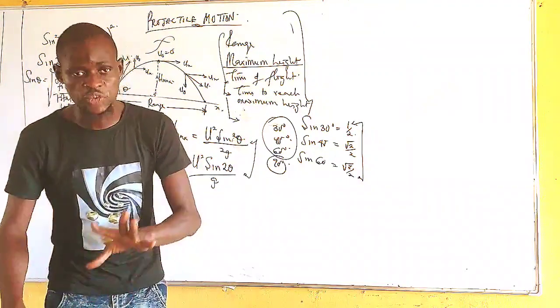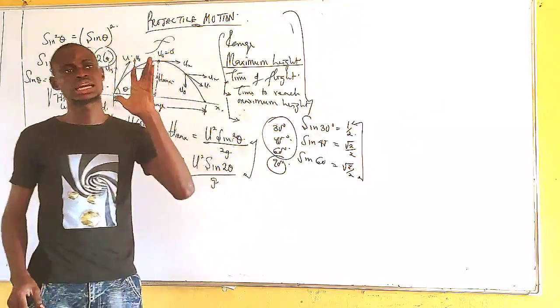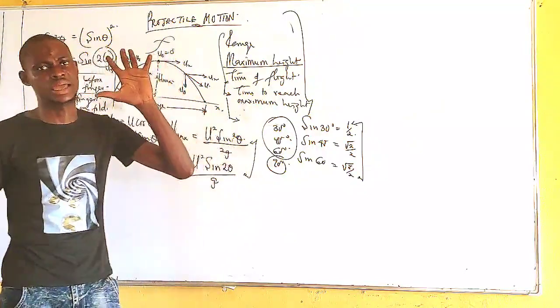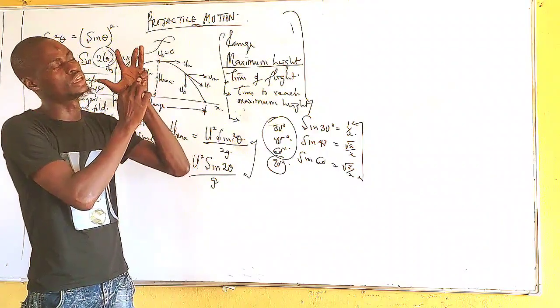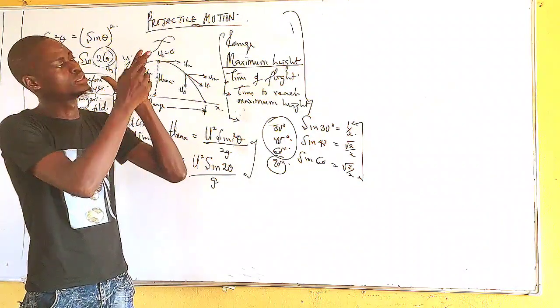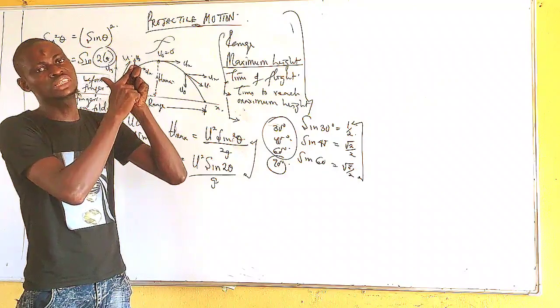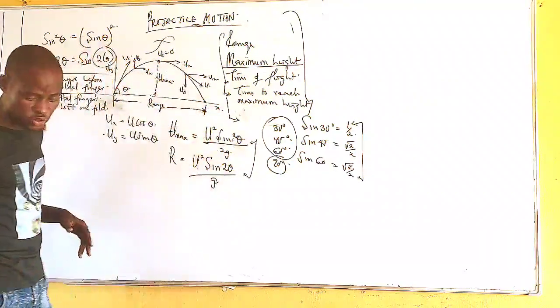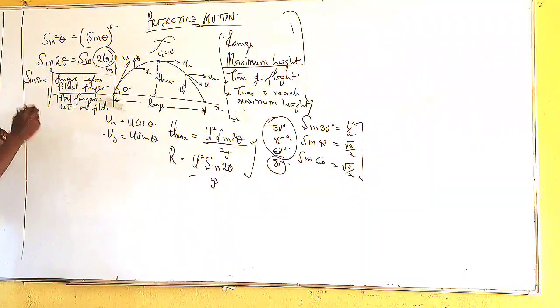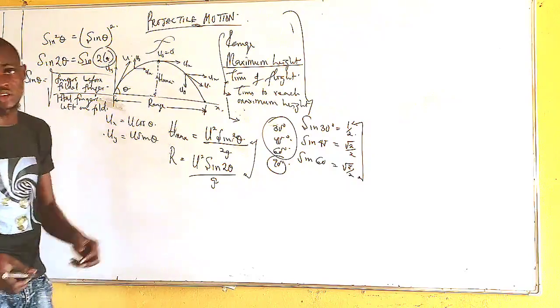If you have to find the sine of an angle, you use this. This is my left hand here. I have my smallest finger for angle 0 degrees, this is angle 30 degrees, this is angle 45, this is angle 60, and this is angle 90 degrees, all together. So if I'm asked to find the sine of any angle, let me say sine of angle 30 degrees, for instance, I want to prove this formula for you.